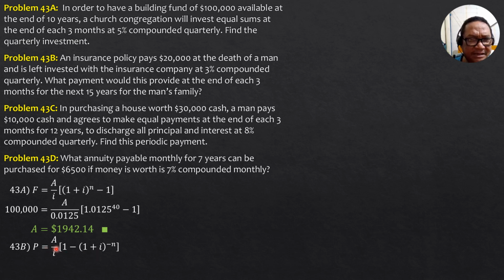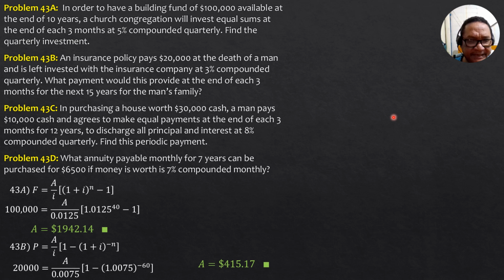So P is 20,000, I is 0.03 over 4, so 0.0075, N is 4 times 15, so N is 60. So substitute 20,000 equals A over 0.0075, quantity 1 minus 1.0075 to the negative 60. Using the calculator, A is $415.17. That's the quarterly payment to the family.